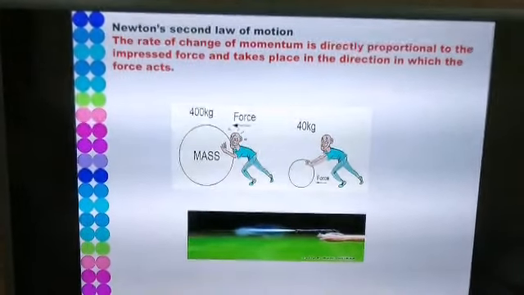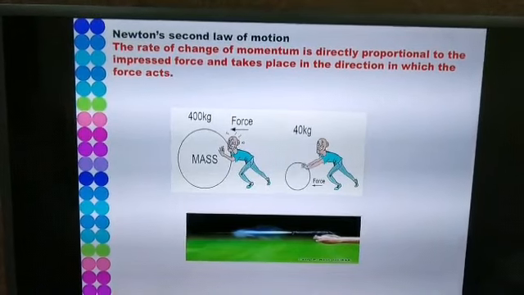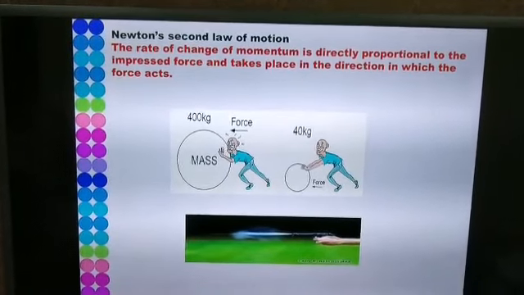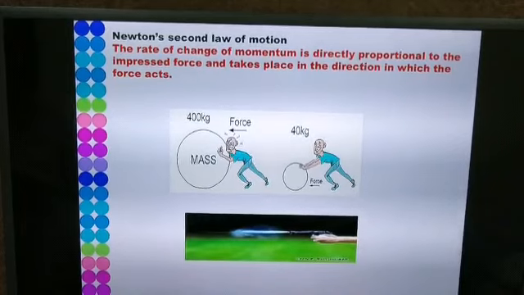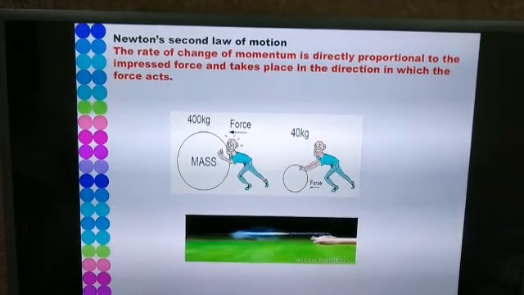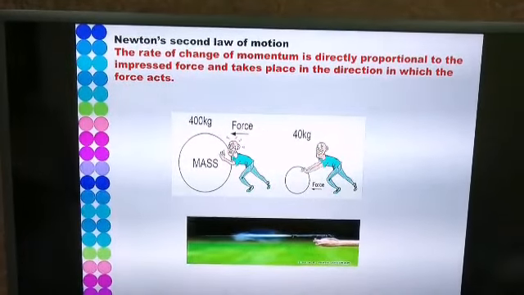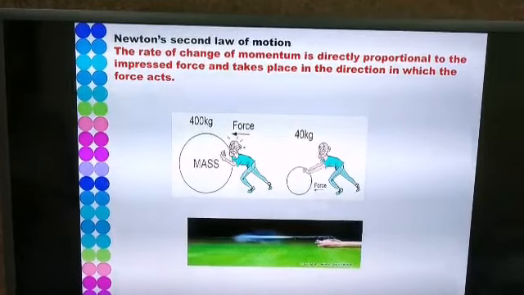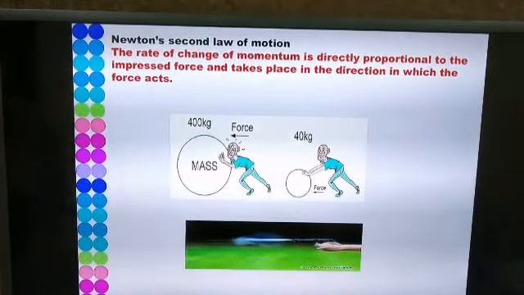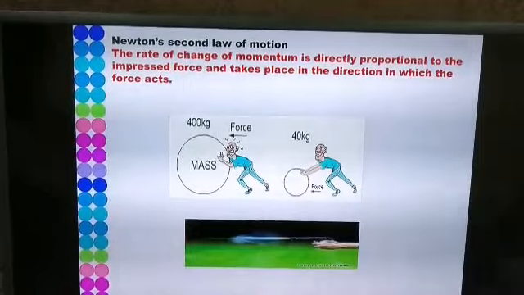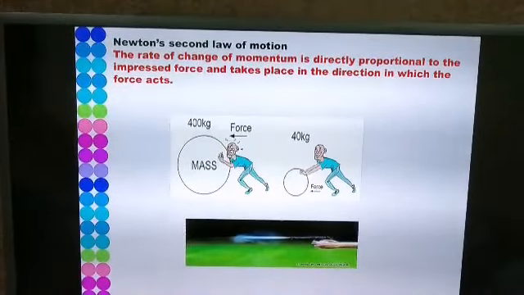On the contrary, in order to move a mass of 40 kg, less force is applied. So here we can infer that the more the mass, the more will be the force applied on the object. The lesser the mass, the lesser is the force that is to be applied on an object.